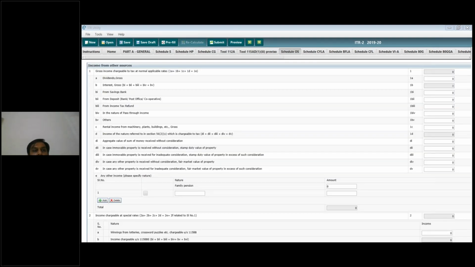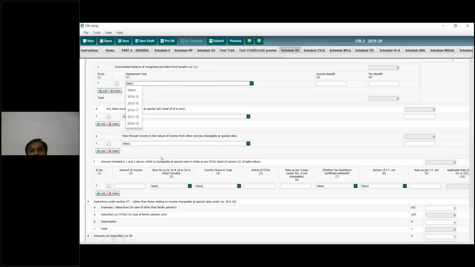This is the income from other sources, where there is lots of information, and this is what I was telling you: in case of property received for inadequate consideration, like stamp duty value of property in excess of such consideration, you have to make it taxable under this particular rule. It is D, not D3, in D3 1 D3. You have to provide that information.